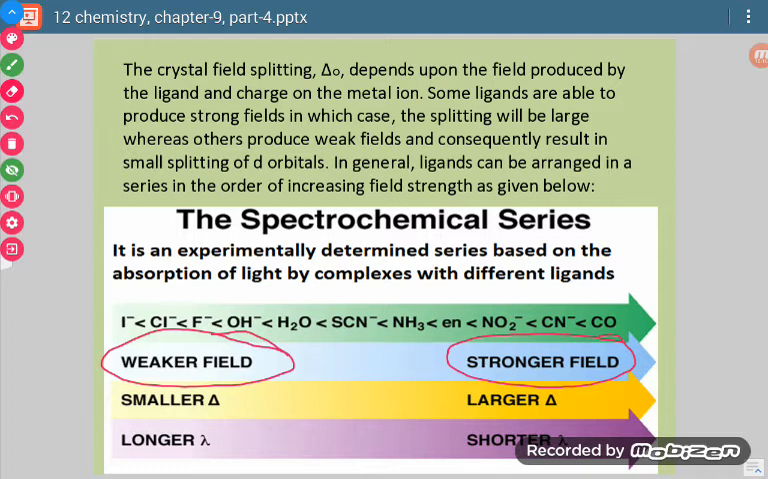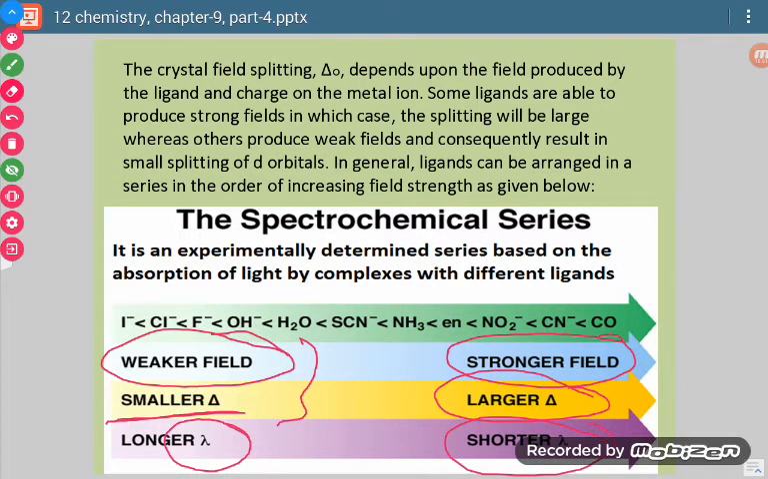Okay, so the delta O value is small for weak field ligands because they do not have the capacity to separate the eg and t2g sets of orbitals by a large distance. Similarly, for strong field ligands, delta O values are larger. Now these values are related to wavelength also. A smaller delta O value means a longer or larger wavelength,